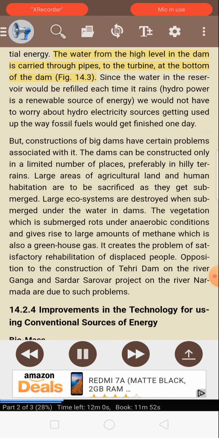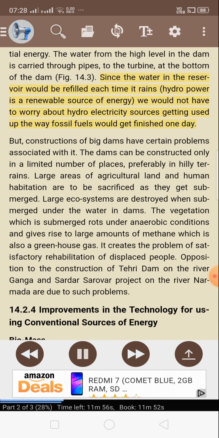Figure 14.3. Since the water in the reservoir would be refilled each time it rains, hydropower is a renewable source of energy. We would not have to worry about hydroelectricity sources getting used up the way fossil fuels would get finished one day. But constructions of big dams have certain problems associated with it. The dams can be constructed only in a limited number of places, preferably in hilly terrains.